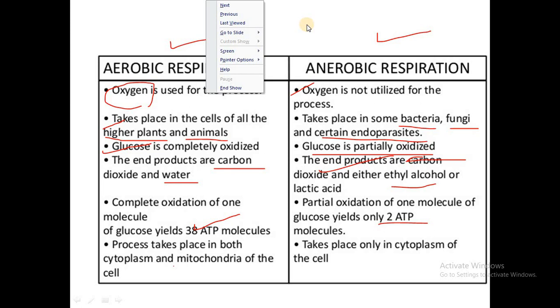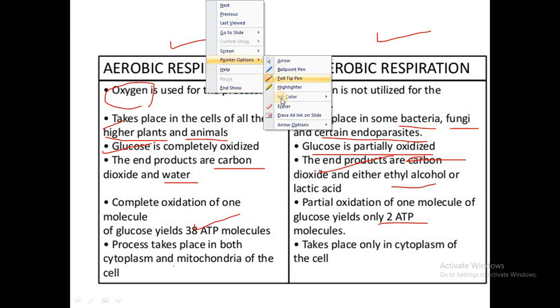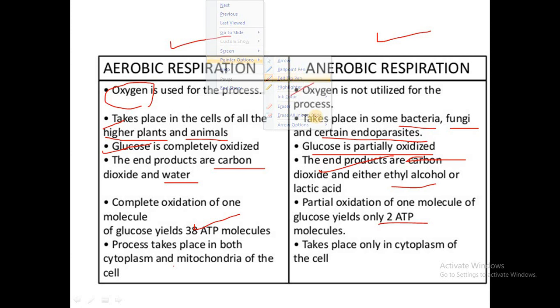And the next concept which we have to concentrate on here is, where do we find all this respiration?